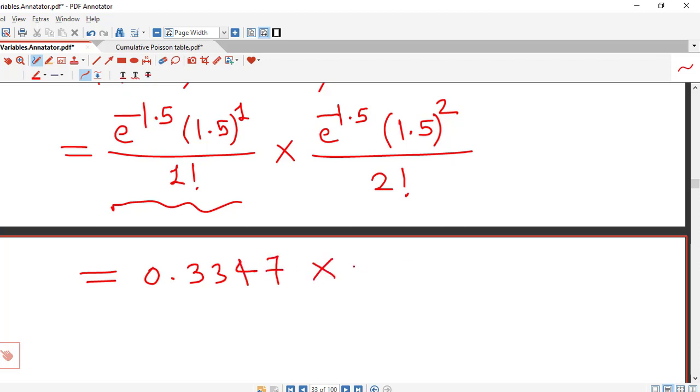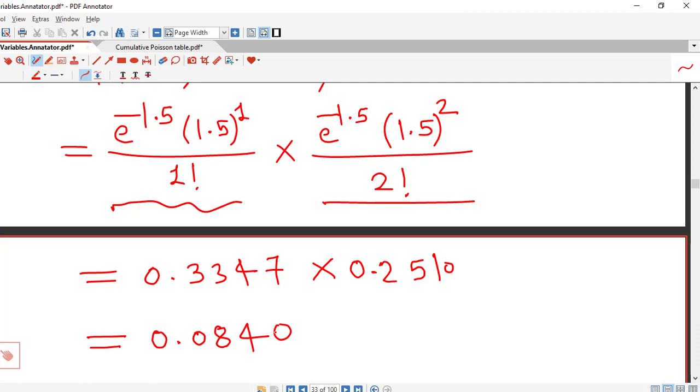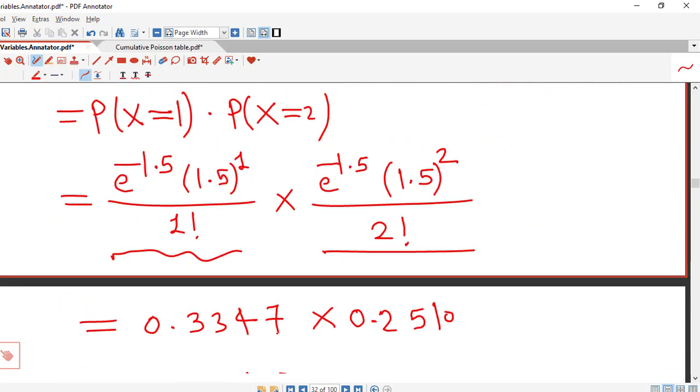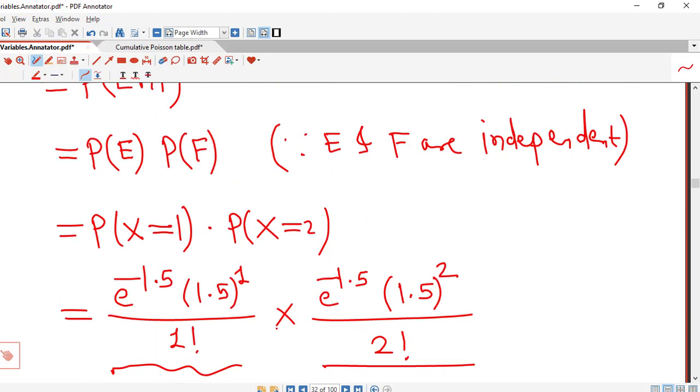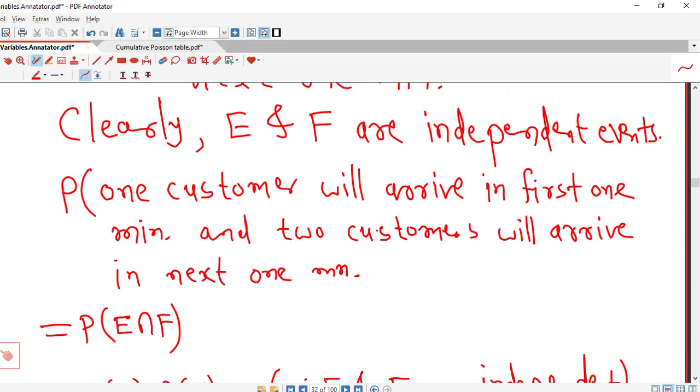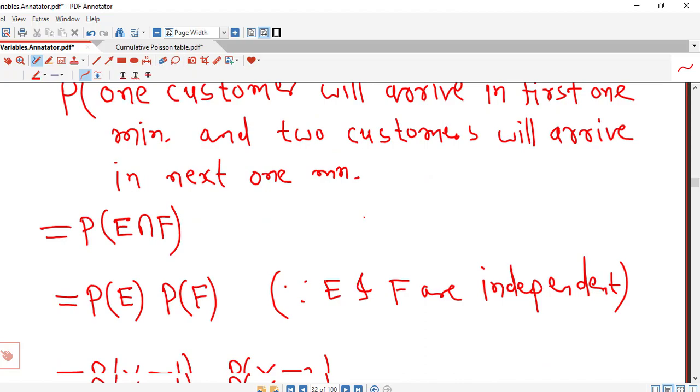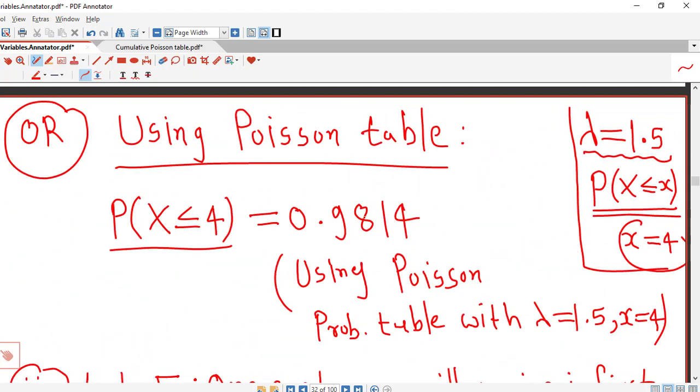The second portion is 0.2510, and if you multiply these two, the required probability is 0.0840. So 0.084 is the probability that one customer will arrive in first 1 minute and two customers will arrive in next 1 minute. In part 2 you have to be careful.